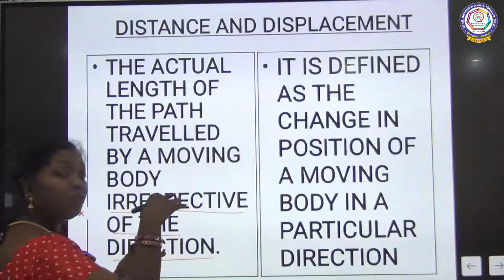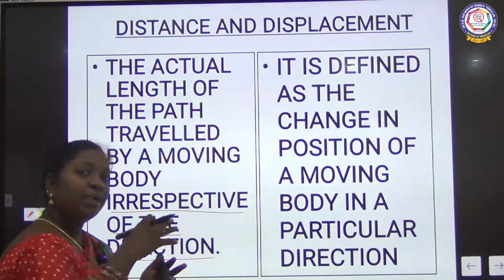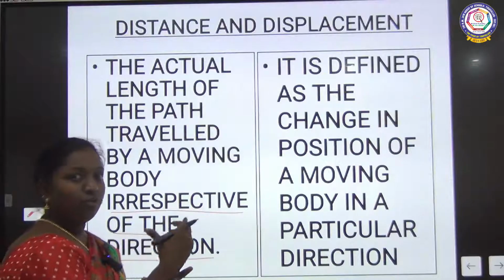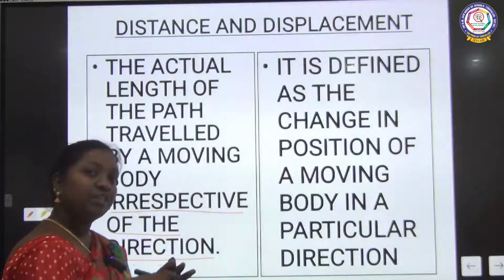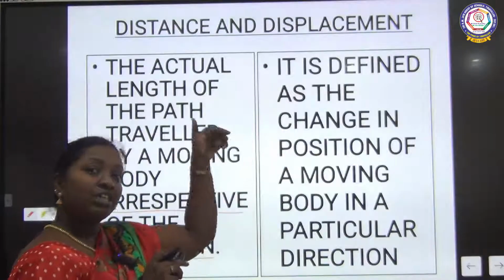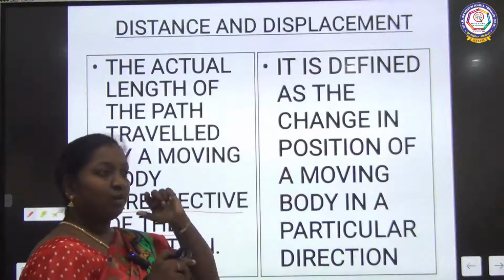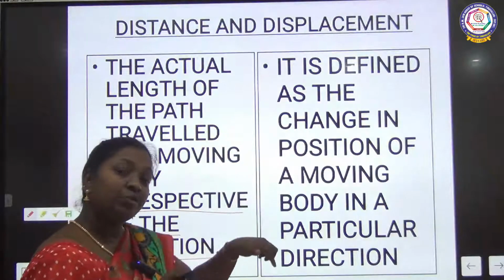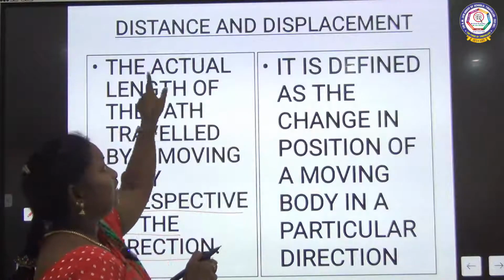Irrespective of any direction, some kilometers may vary. If you go by car, the kilometers will be lesser. If you go by train, extra time will be taken. But you are reaching the place exactly. So going from one place to another, the actual path covered irrespective of any direction is called distance.